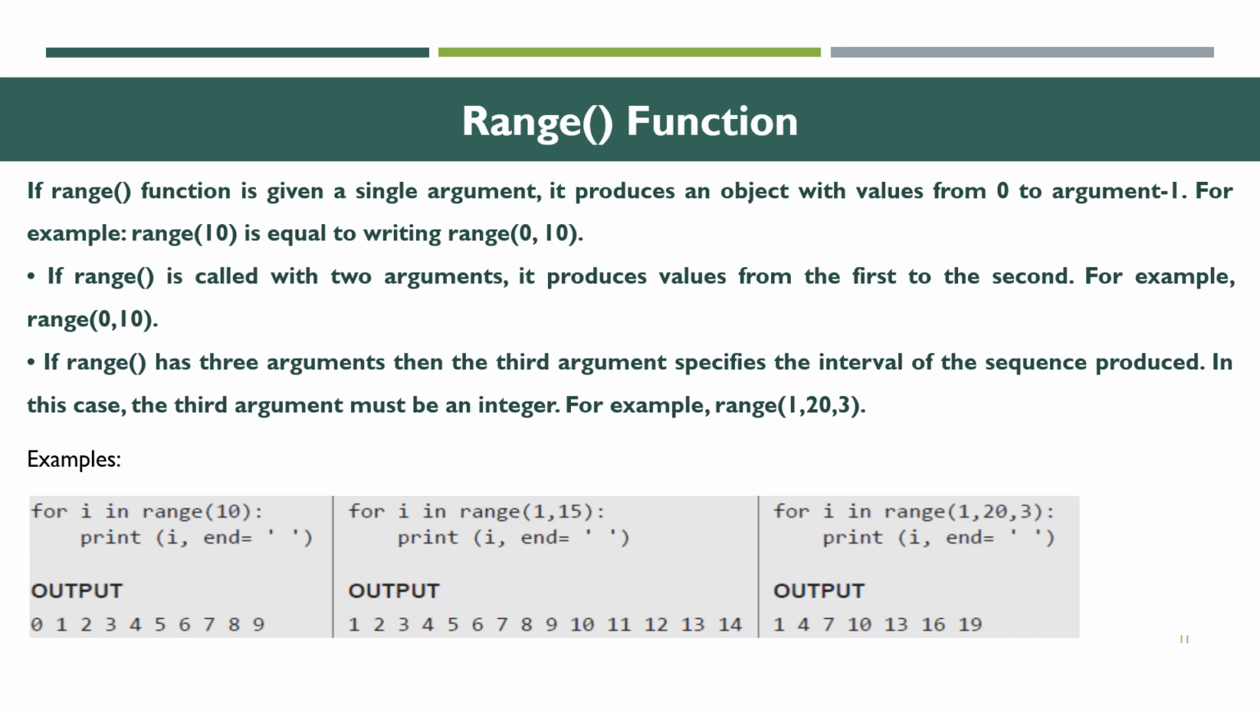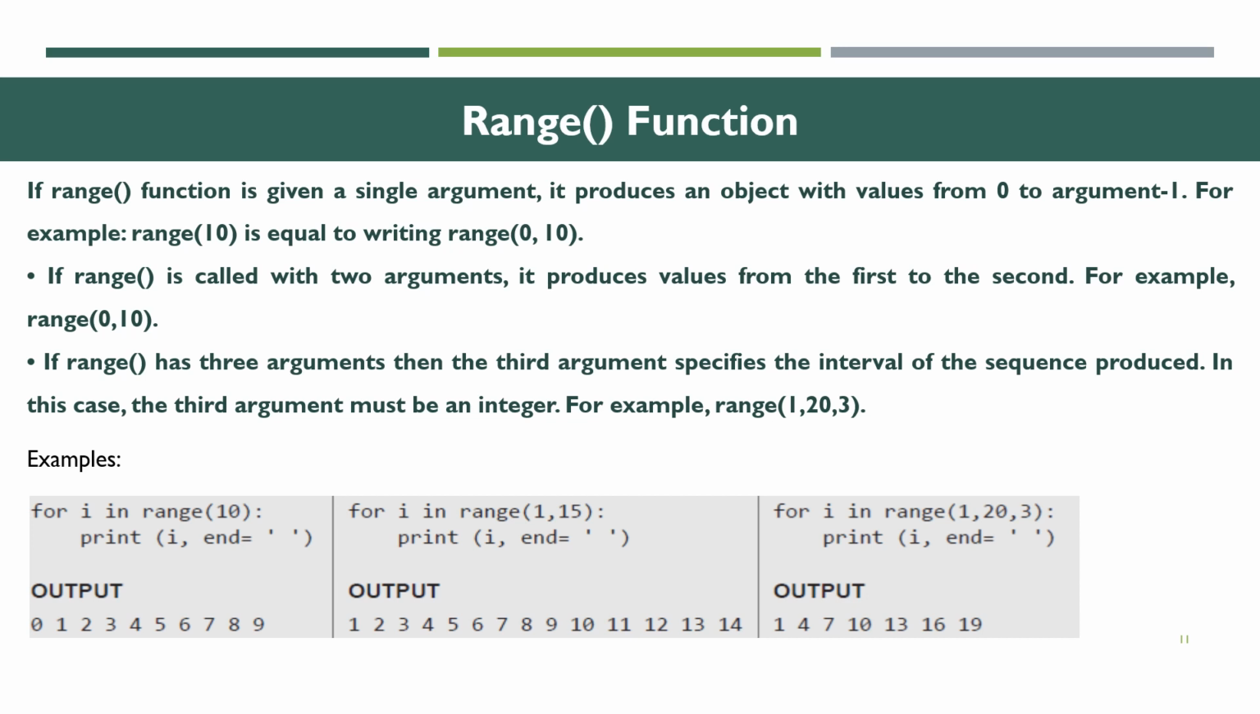For i in range(10): print(i, end=" "). Then what will be the output? The i values of range(10) go from 0 up to 10 minus 1. Then the output will be 0, 1, 2, 3, 4, 5, 6, 7, 8 and then 9.